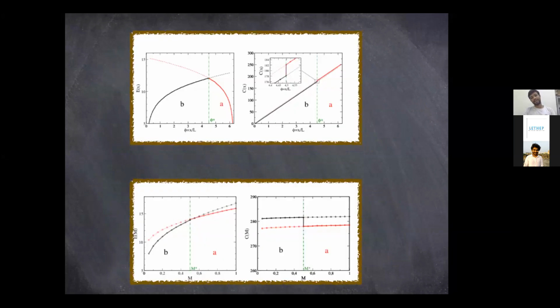And another thing we want to study is the topological complexity model that Edminger and collaborators studied. In that model they reproduced the subregion complexity jump of 2 pi by a tensor network study, where this is the entanglement plot and this is the complexity plot.